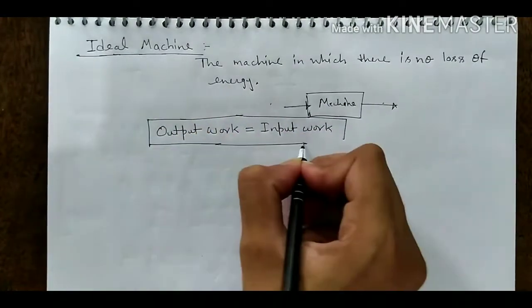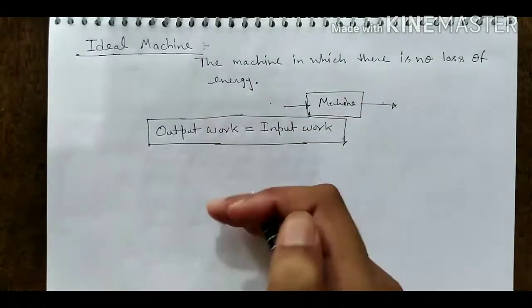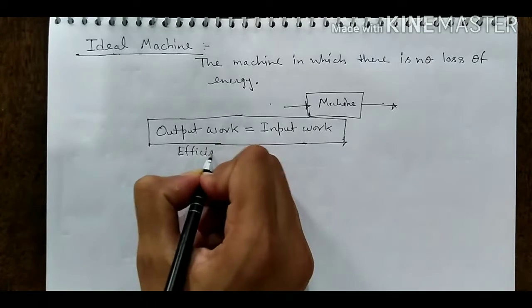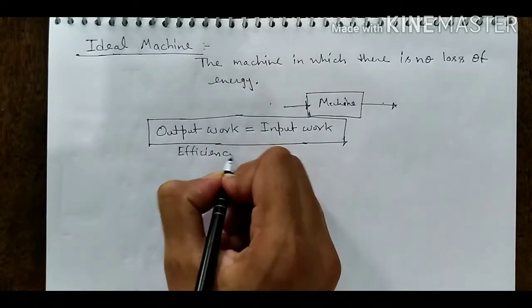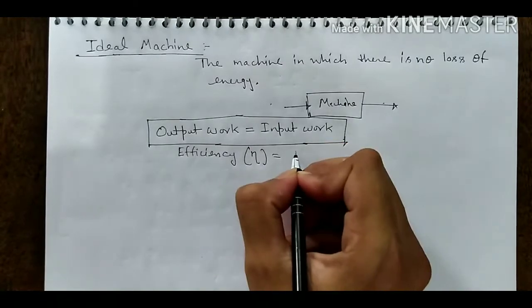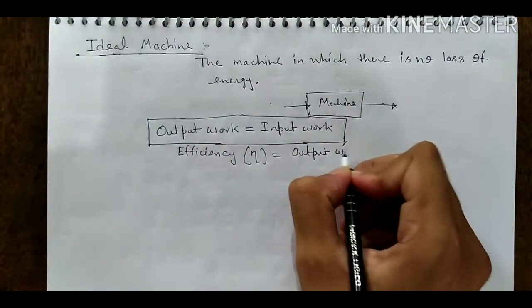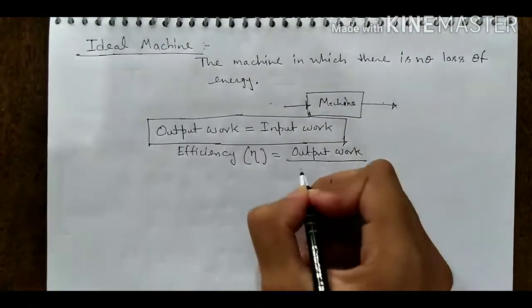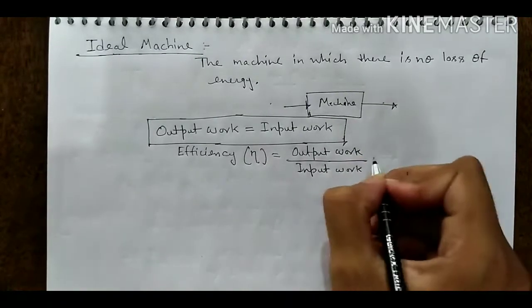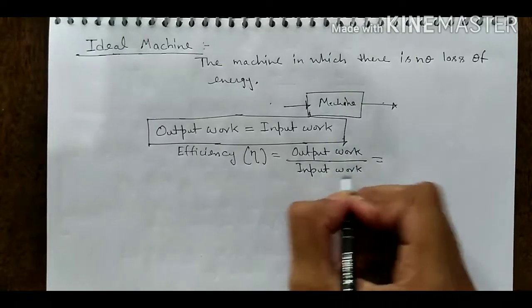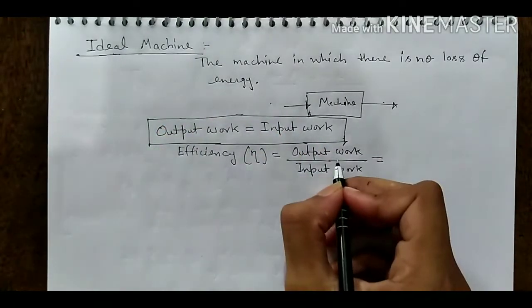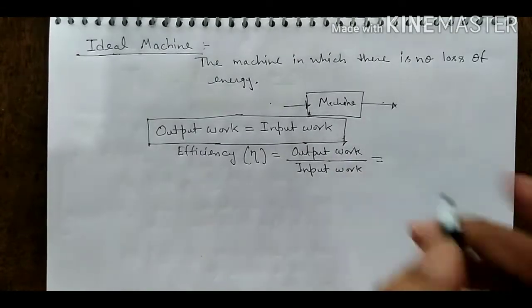We know that efficiency means output upon input. So we can write efficiency, denoted by the symbol eta, is equal to output work upon input work. When both are the same, output work equal to input work for an ideal machine, it means the efficiency of an ideal machine is 1. 1 means 100%.